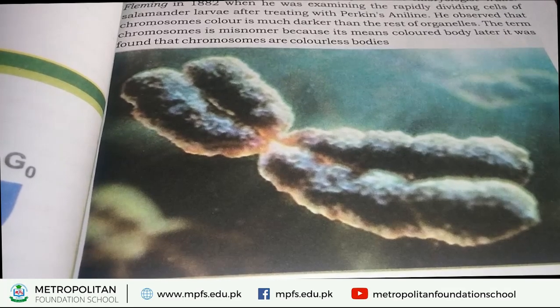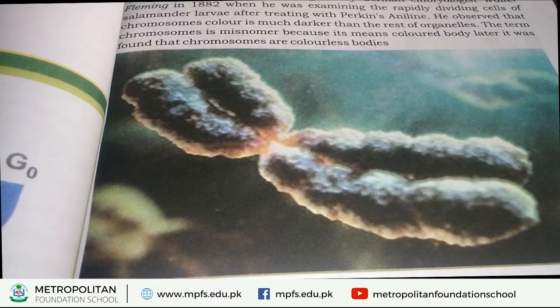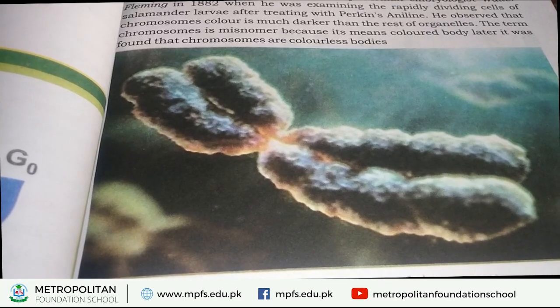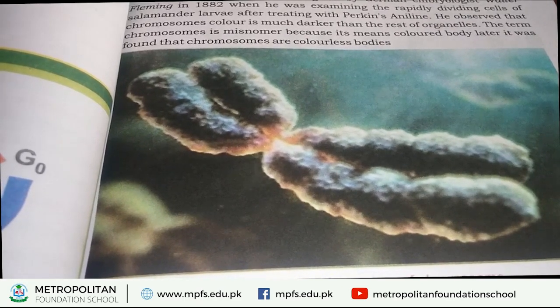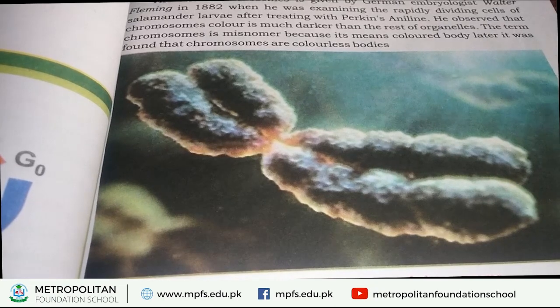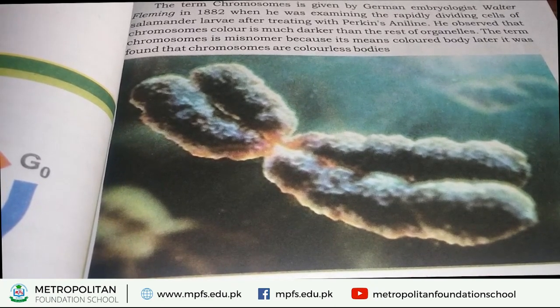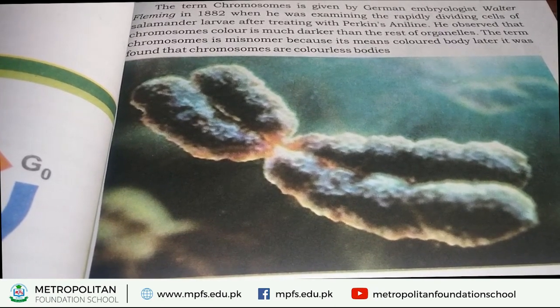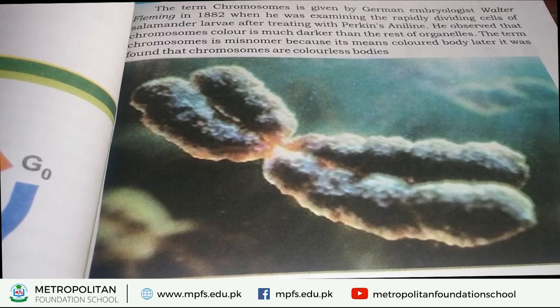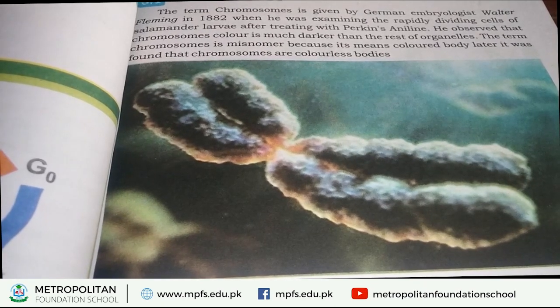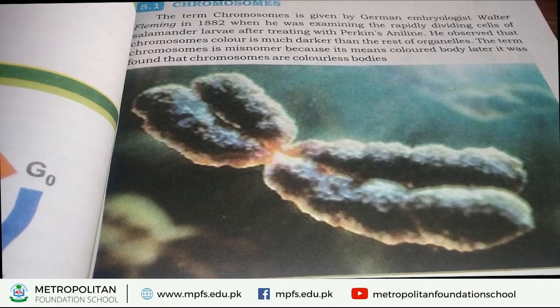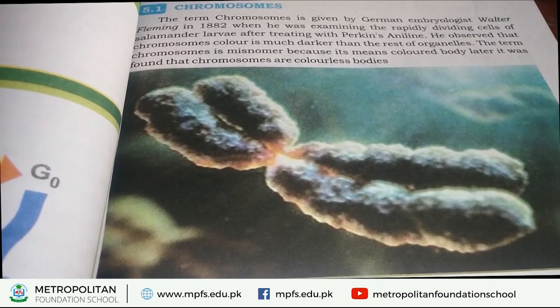He was examining rapidly dividing cells of salamander after treating them with aniline. What is aniline? Aniline is a chemical. He treated this salamander larva with this chemical.